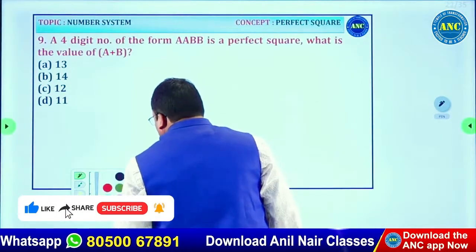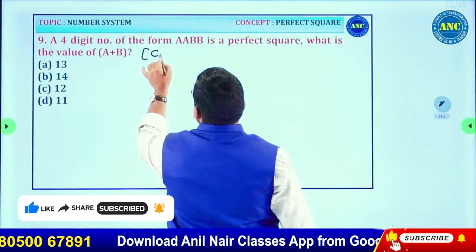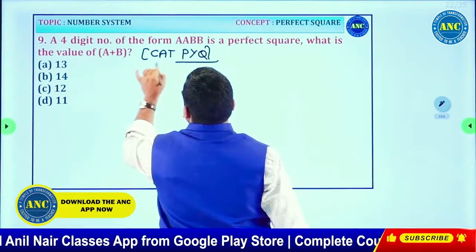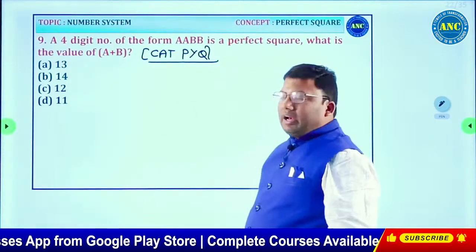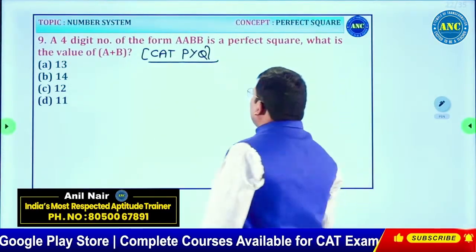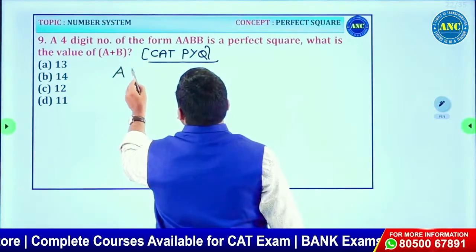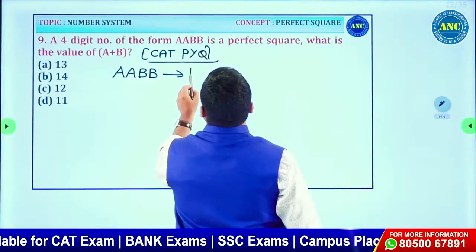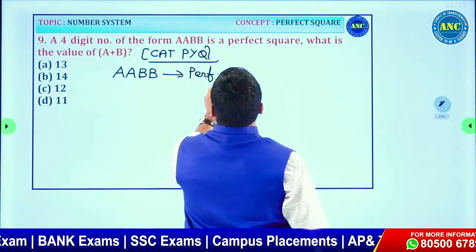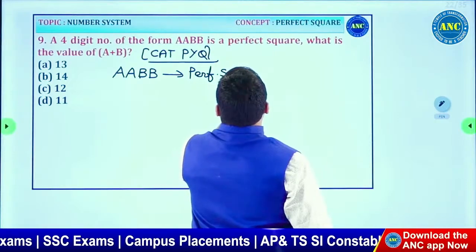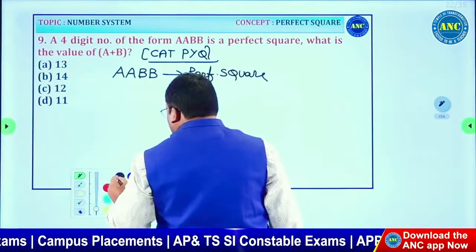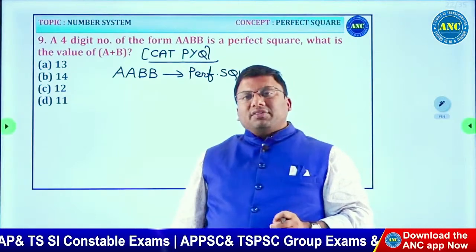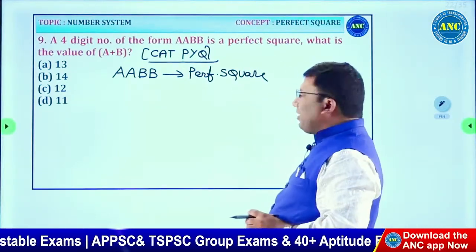Next, it is an original CAT previous year question. Read the question. A 4-digit number of the form AABB is a perfect square.